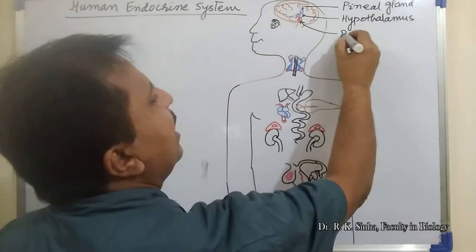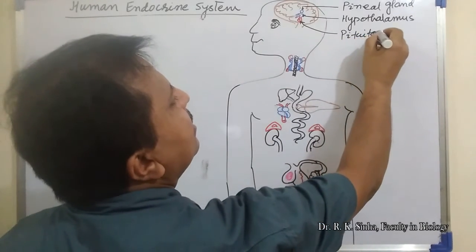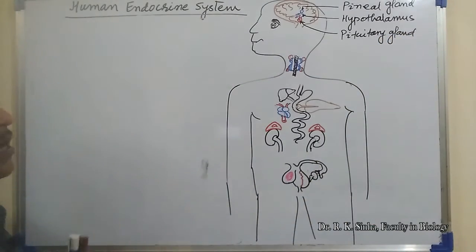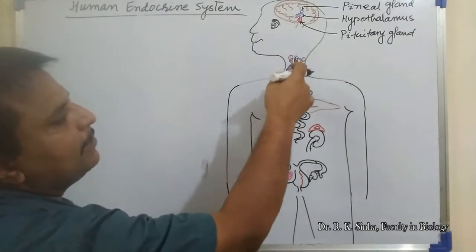So this is the pituitary gland or hypophyseal gland.